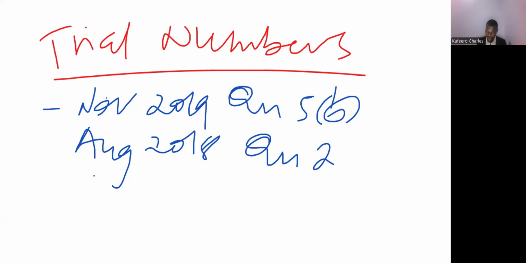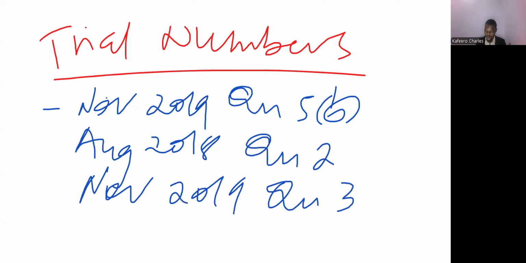We can also look at November 2019, question 3. So you see these numbers are really examinable. If you'll be able to do these numbers, you'll be able to actually understand some of these aspects.